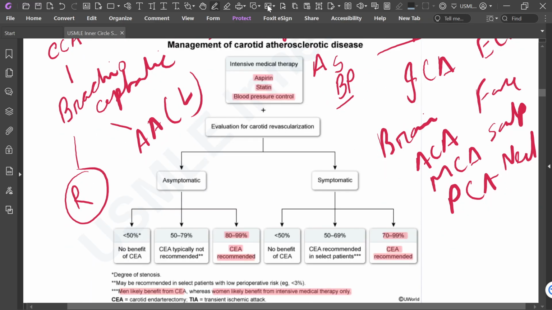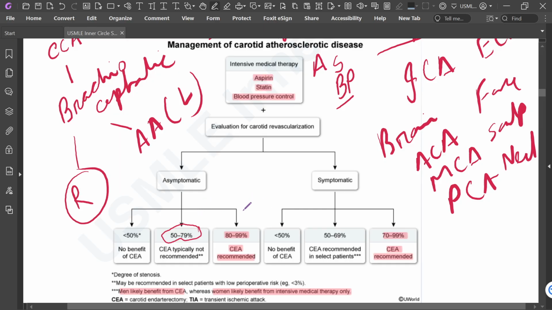If it is asymptomatic and the degree of stenosis is less than 50%, no benefit with carotid endarterectomy. If the degree of stenosis is 50 to 79%, carotid endarterectomy is typically not recommended.